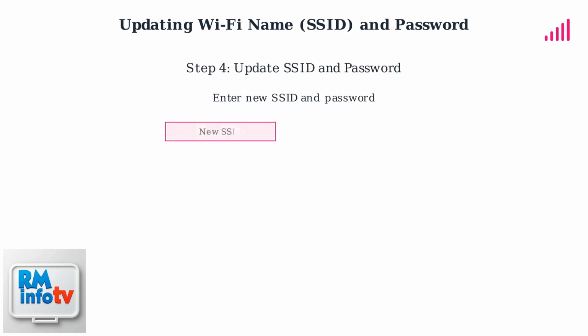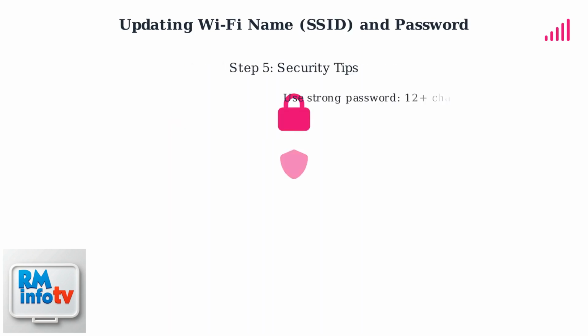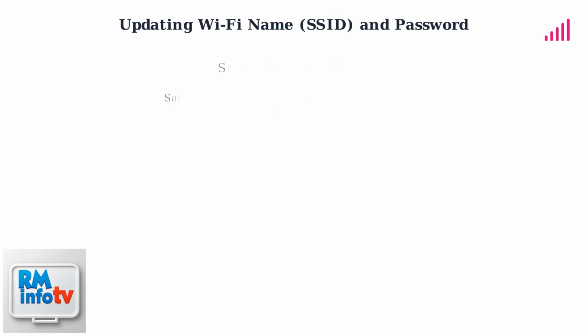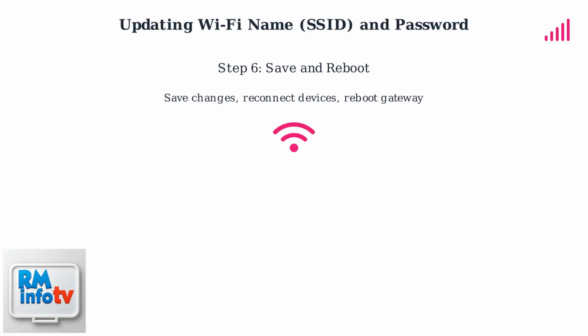Update your SSID to a unique name and set a new password. Choose a strong password with at least 12 characters, mixing letters, numbers, and symbols. Consider WPA3 encryption for better security. Save your changes, then reconnect devices with the new password and reboot the gateway to apply updates.